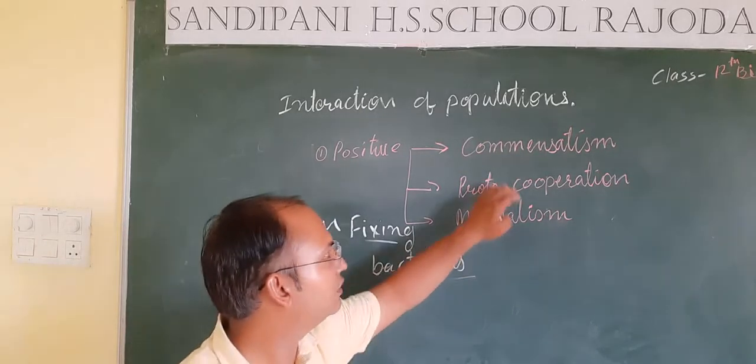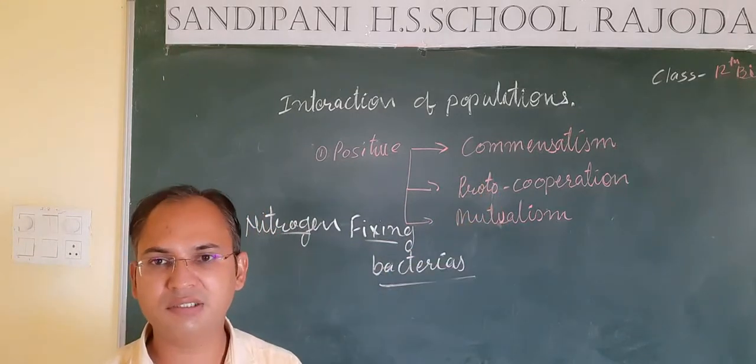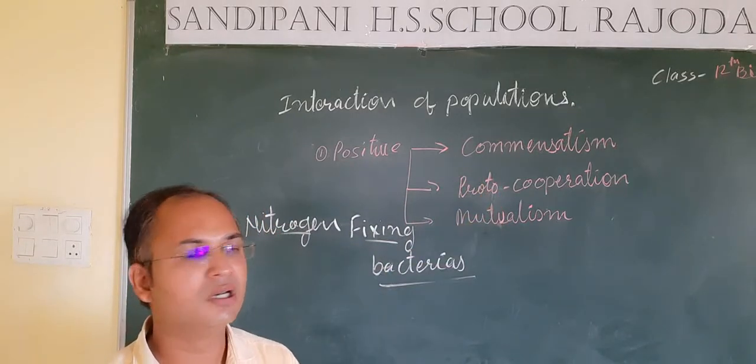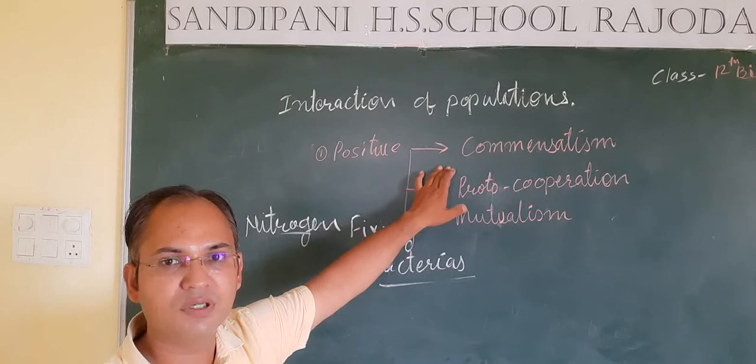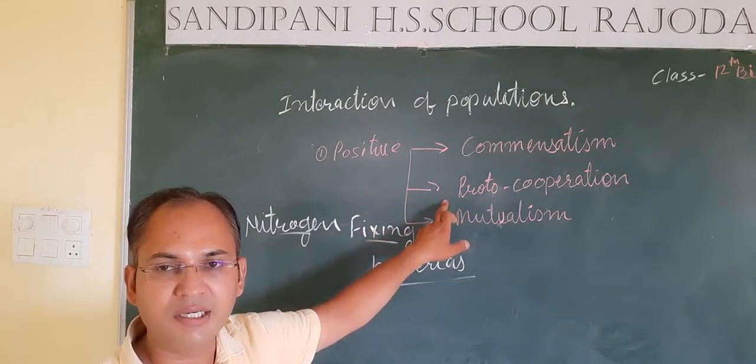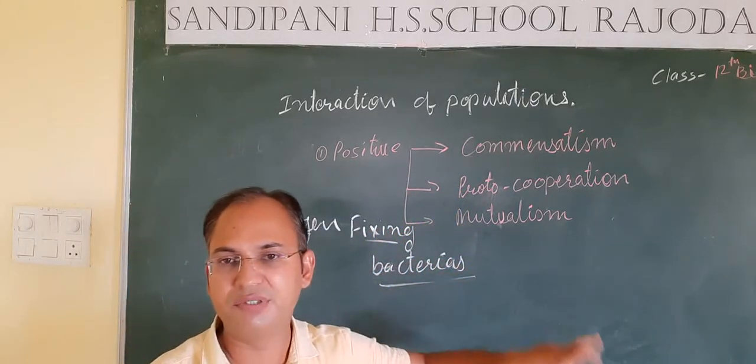So these are the three types of positive interaction: commensalism, proto-cooperation and mutualism. We have discussed these three.